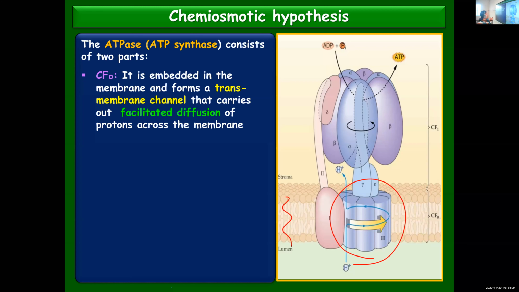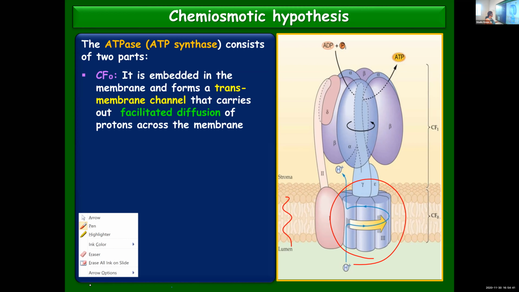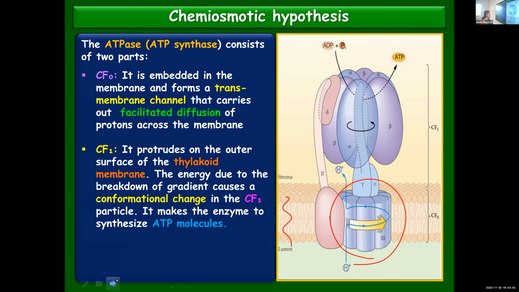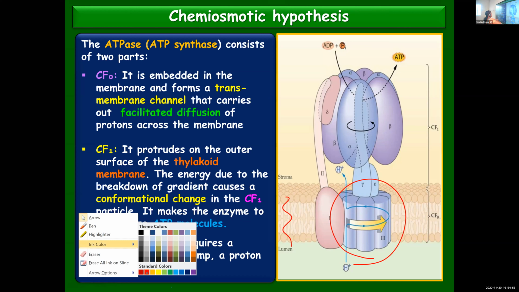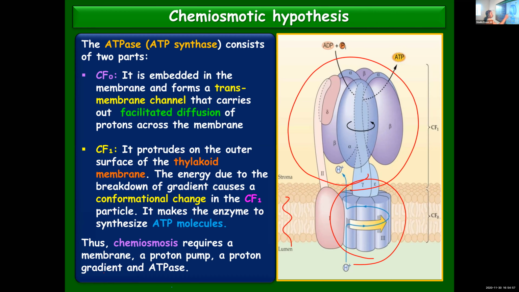CF0, which is embedded in the membrane, acts as a transmembrane channel. And by facilitated diffusion, protons are able to move through this membrane. From the lumen, they can go to the stroma. And the next part of the enzyme is CF1. This is the portion which is projecting out from the membrane, you call it as CF1. It protrudes on the outer surface of the thylakoid membrane.